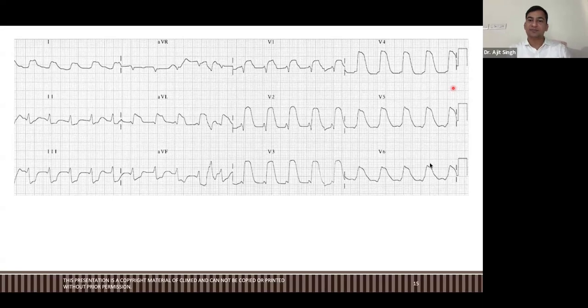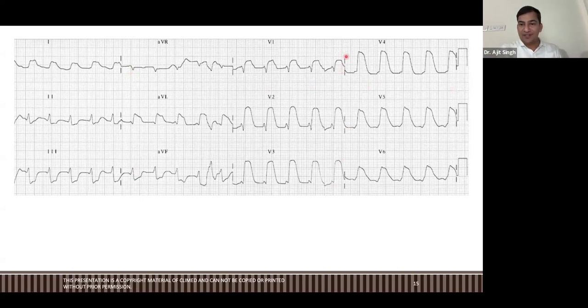Okay, guys, any guesses? What is this ECG? Maybe related to electrolytes. But today we are not talking about the electrolytes. Okay, let it be. Okay, so let me tell you a little bit.